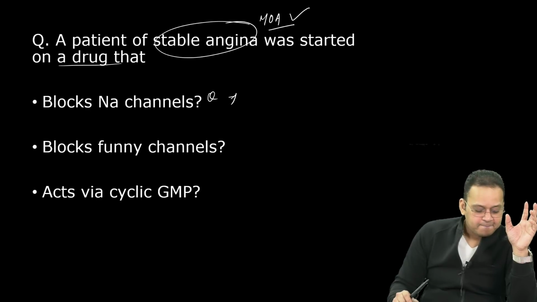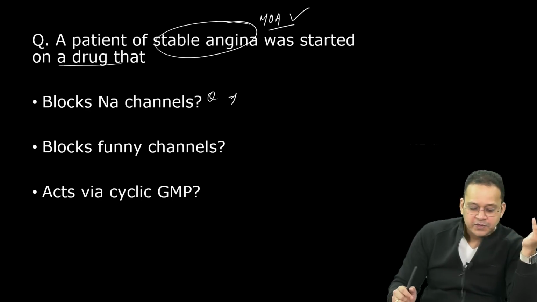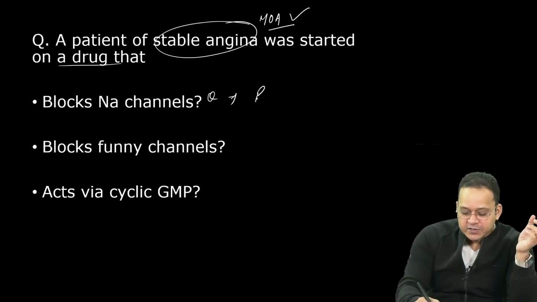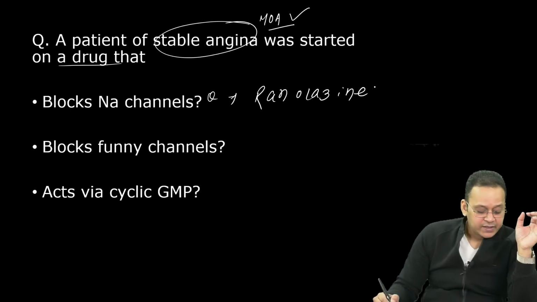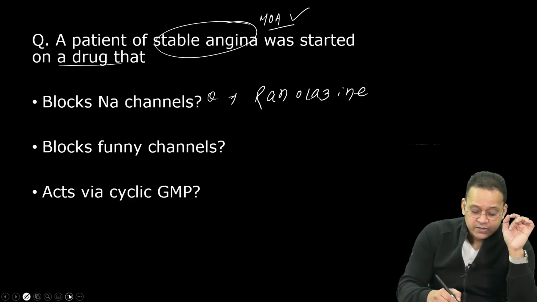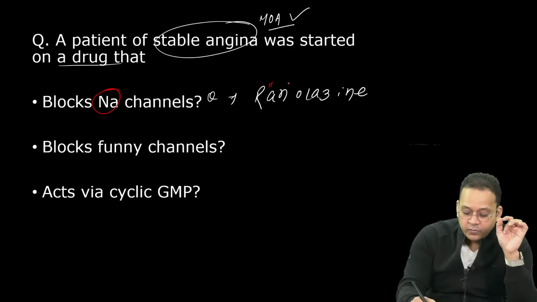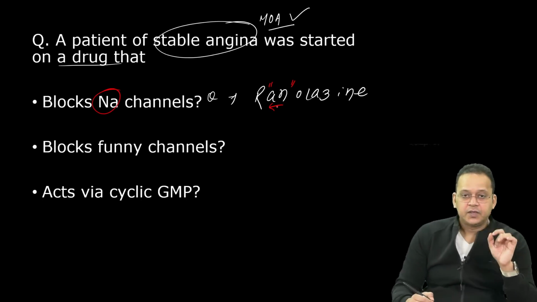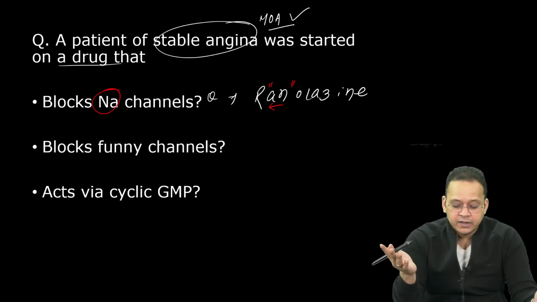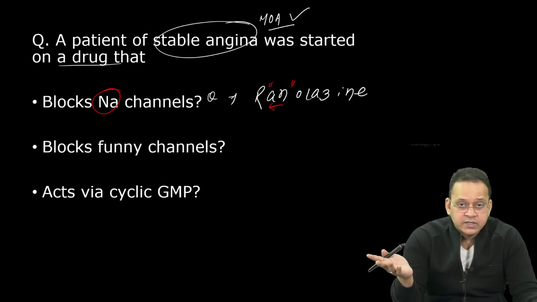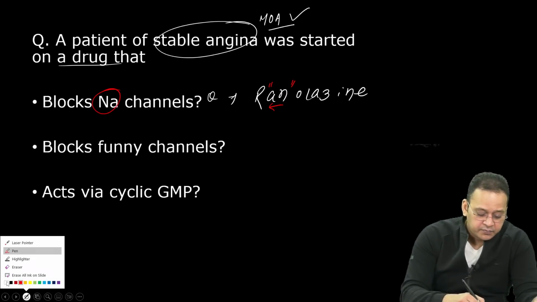All right. All of you have given the wrong answer. I'm sorry. The drug is called ranolazine. Ranolazine is a sodium channel blocker. If you are not able to remember, just remember this. What is sodium? Na. And if you go opposite, Ran. The beginning of this is Na, sodium, right? So you can just use this simple logic to remember. This is a simple hack to remember if in case you forget.